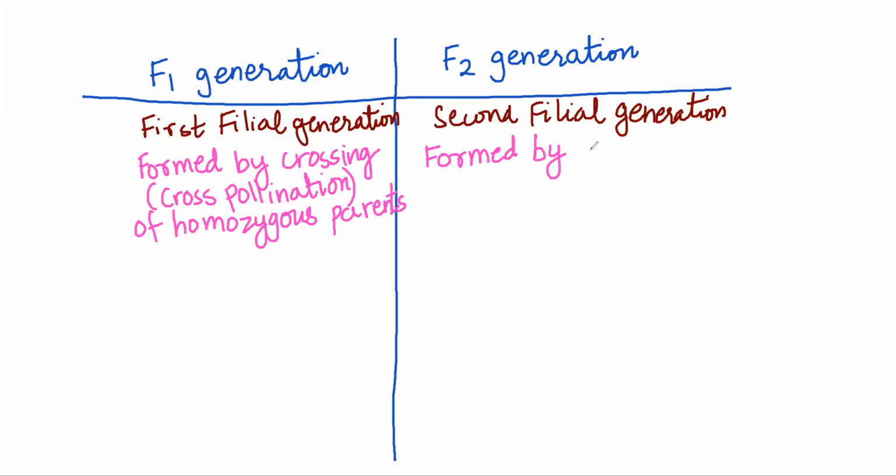F2 generation is formed by not crossing, it is formed by selfing. What does selfing mean? Self pollination, or interbreeding. Selfing of what? Of F1 generation.